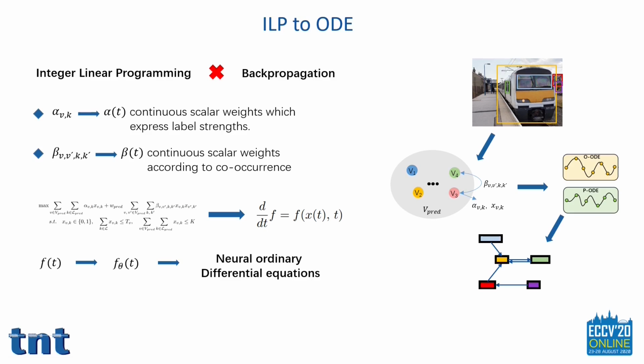The optimization problems of ILP correspond to ordinary differential equation models. Since it is hard to explicitly define alpha(t) and beta(t), we use neural ordinary differential equations to parameterize f(t) by a function f_theta(t) based on a neural network with parameters theta.